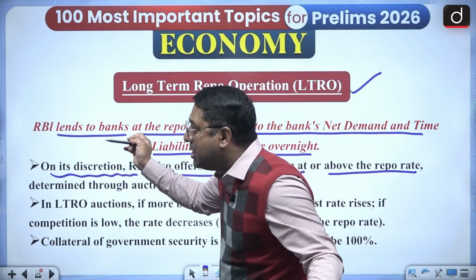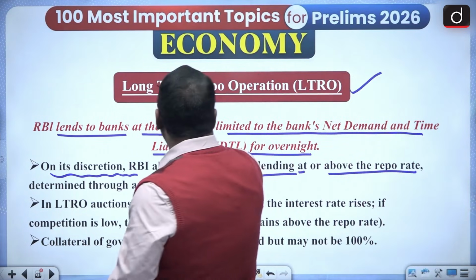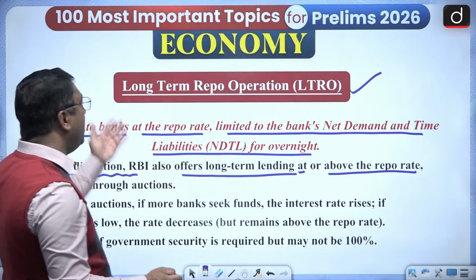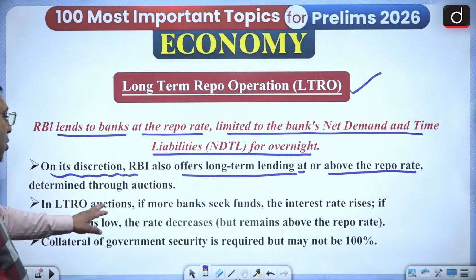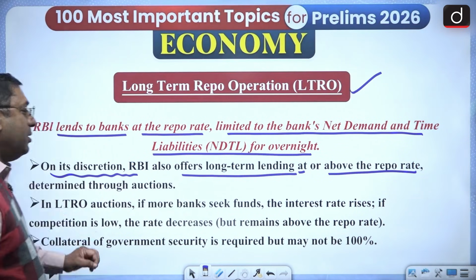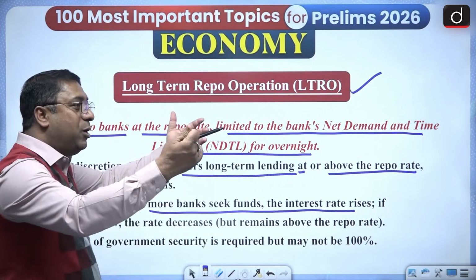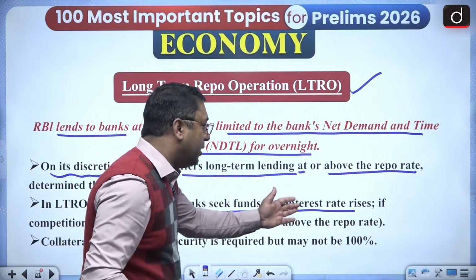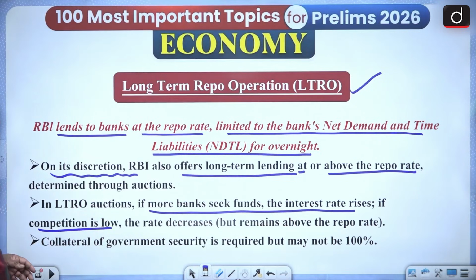Everything else is at the discretion of the RBI, and the RBI can extend long-term lending, because the word long-term repo operation is there. If more banks seek funds, then the interest rates will rise, because competition increases.